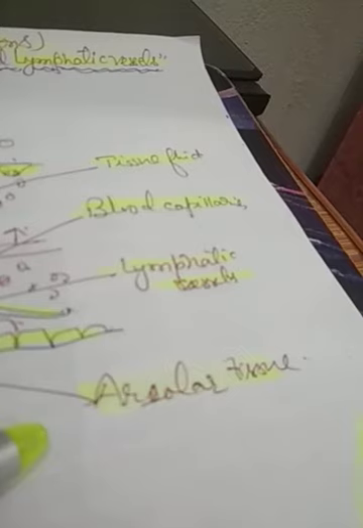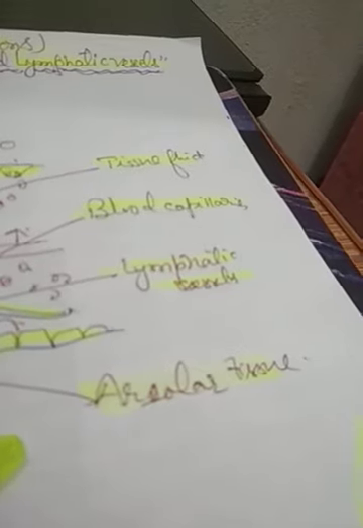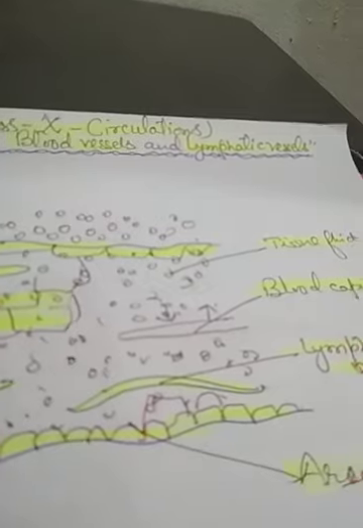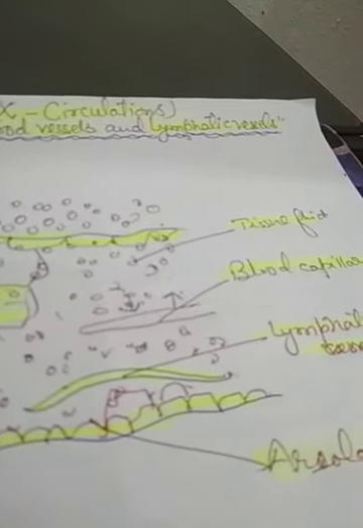Therefore, these areolar tissues, which you studied in class 9th in the chapter on tissue, are the spaces. These tissues provide the spaces for the extraction of the different types of tissue fluid.